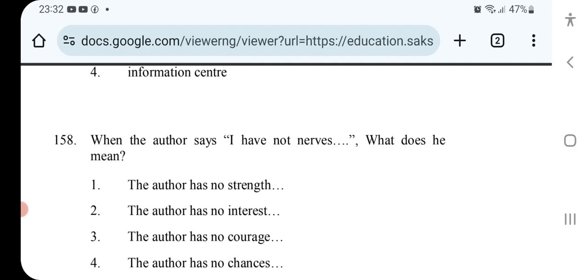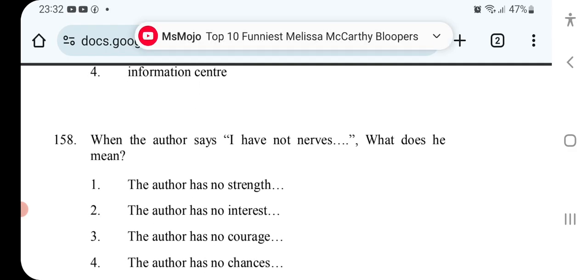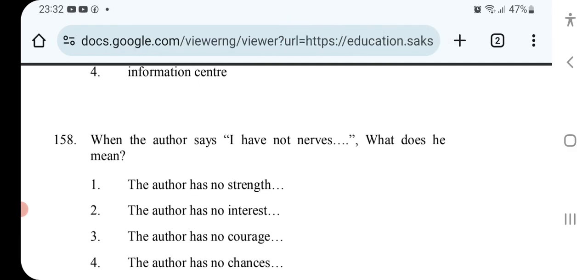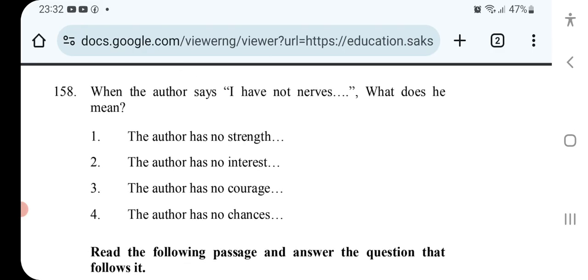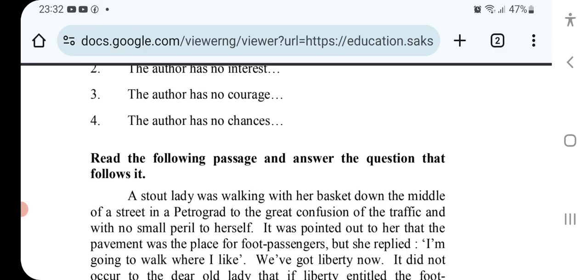Synagogue, no idea about this. When the author says, I have not nerves, what does he mean? The author has no courage.